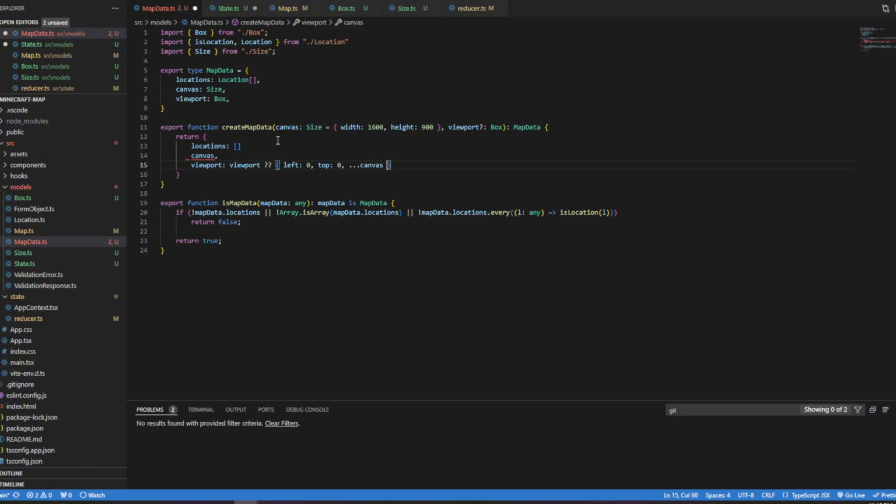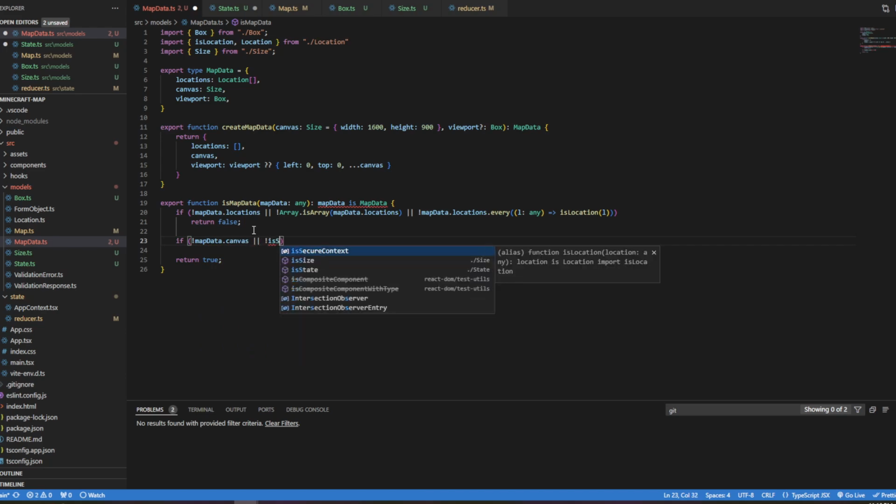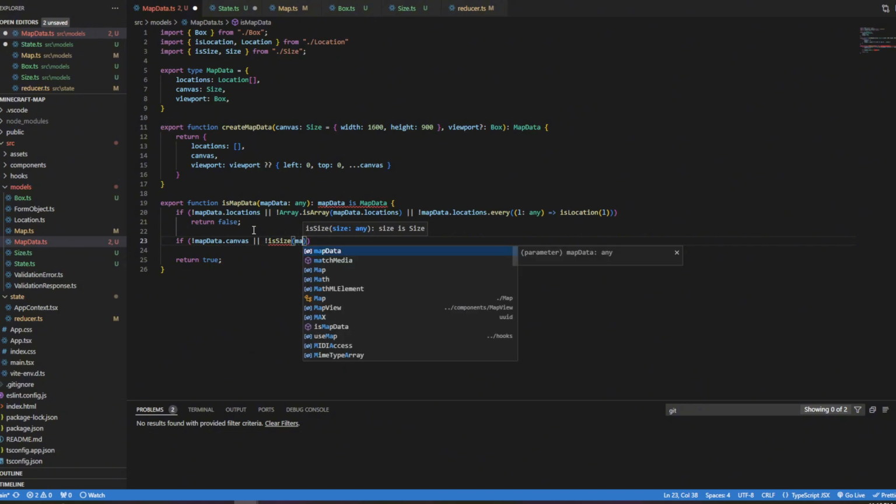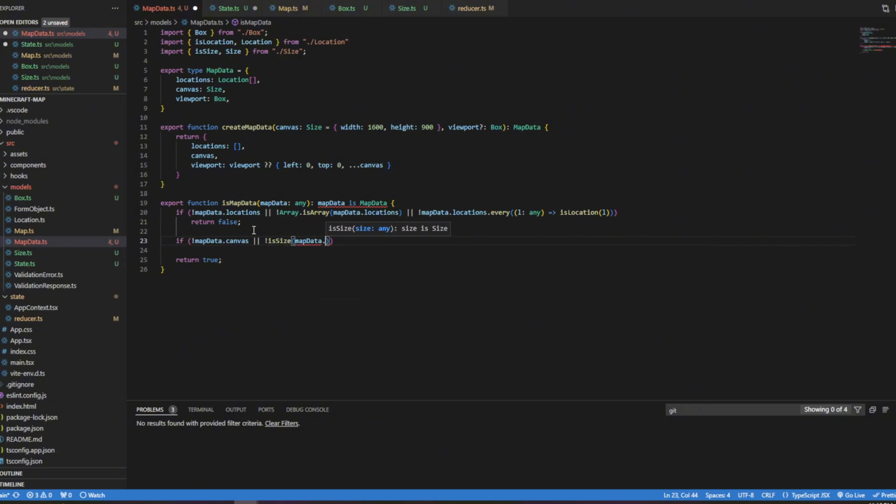dot canvas. What does it not like about canvas? Oh, I'm missing a comma. And then we will just do the checks here. So if not mapData dot canvas or not isSize mapData dot canvas, return false. I should really wrap these in curly braces. I like to do that in JavaScript. Oh, why did it not like that?